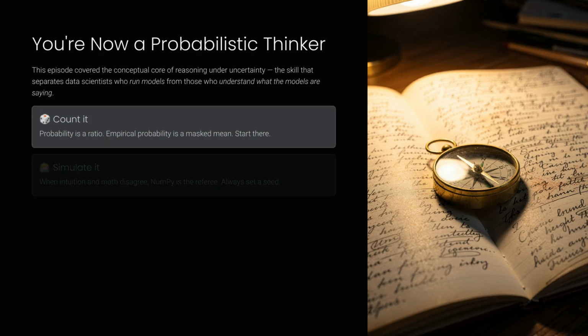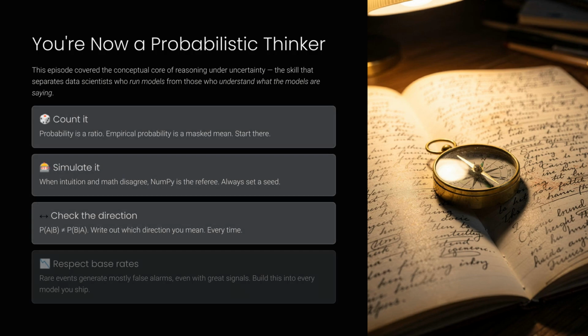You're now a more effective probabilistic thinker. You know how to count, simulate, check your direction, and respect Bayes rates. These skills distinguish data scientists who simply run models from those who truly understand what their data is telling them.